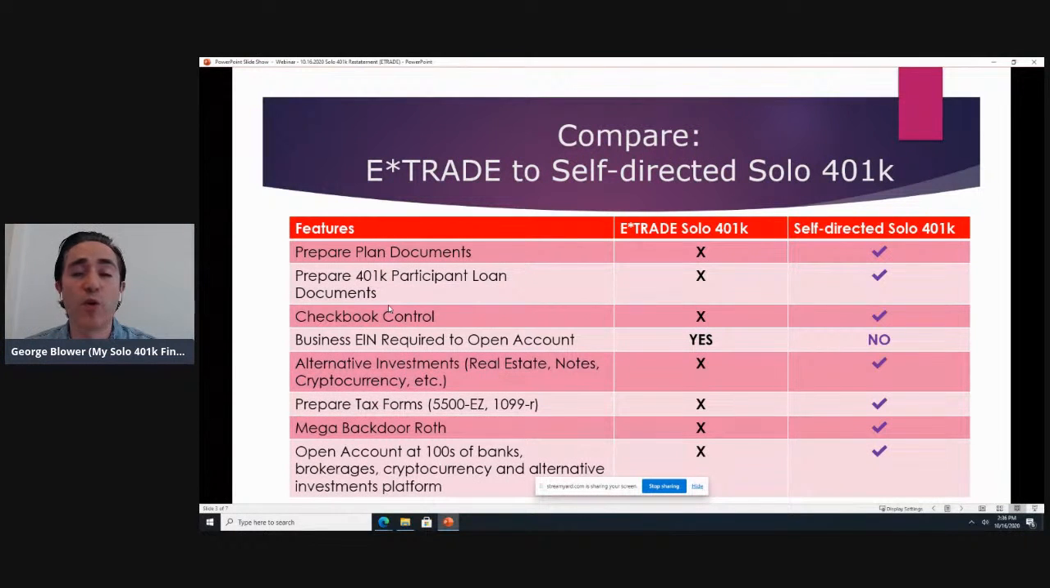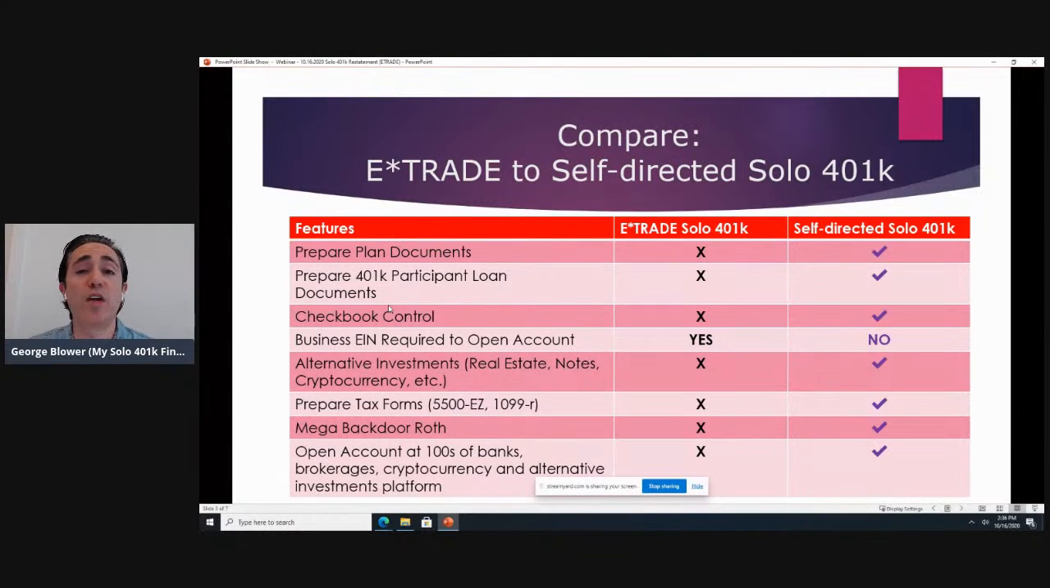With an E-Trade Solo 401k, the next item, you need to have an employer identification number for your business in order to open the account, whereas with our plan, you do not need an EIN number. So if you are a sole proprietor, you might be operating your business just under your social security number. You might not have an EIN number. So with us, you don't need to get an EIN number in order to open up an account. Whereas with E-Trade, you're going to have to do that. And of course, you're on your own to figure out how to do that.